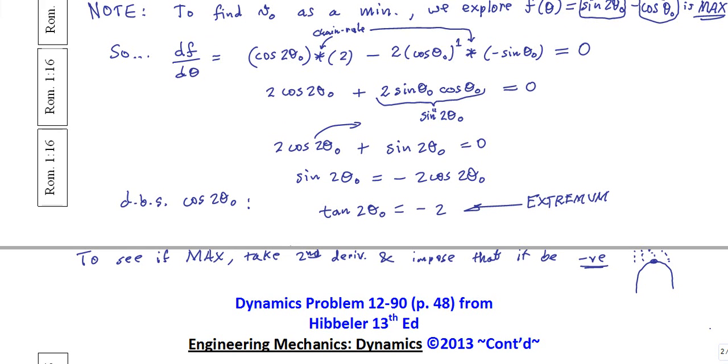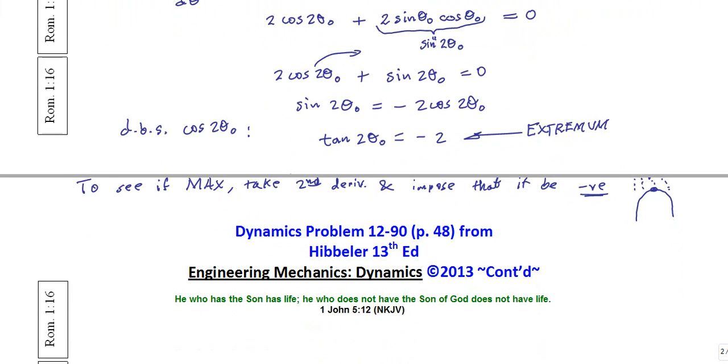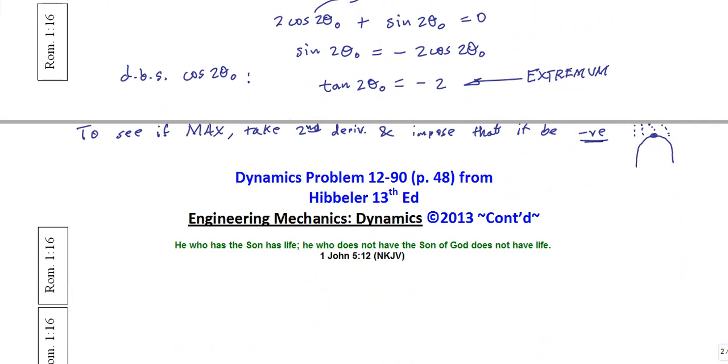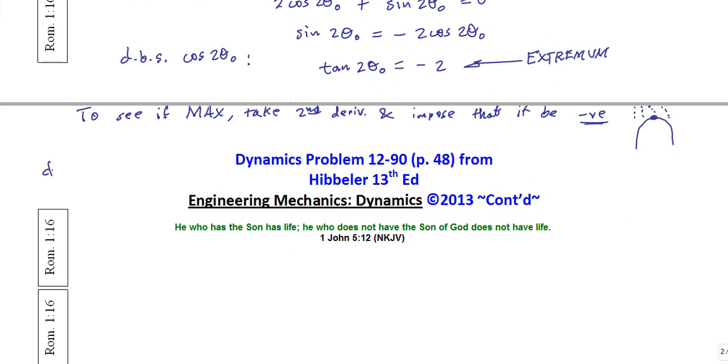I had already that df d theta is 2 cos of the double angle plus sine of the double angle, sine of 2 theta naught. Let's take one more derivative of that, with respect to theta.